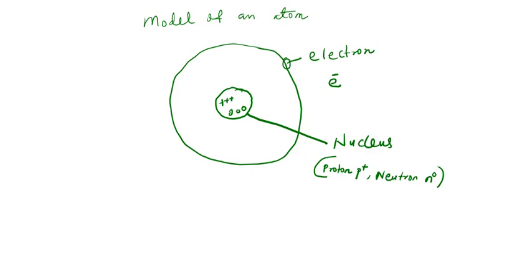The force keeping the earth there is the force of gravity. So in this atom, the force that keeps the electron revolving around the nucleus is what we call the electromagnetic force.